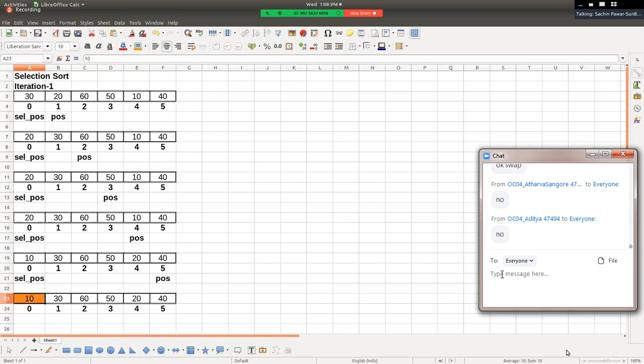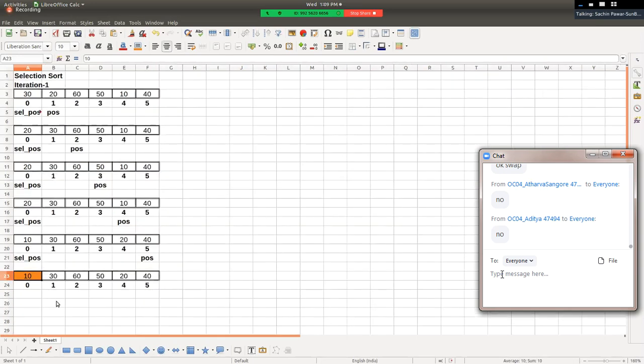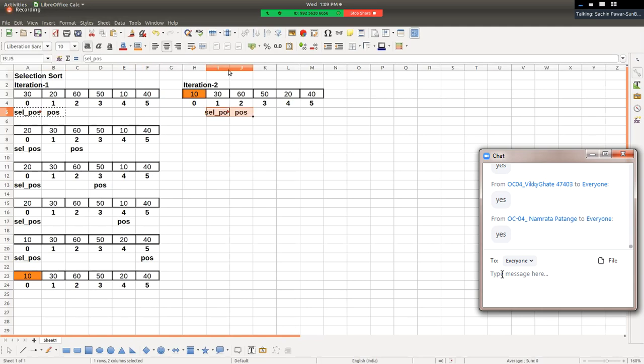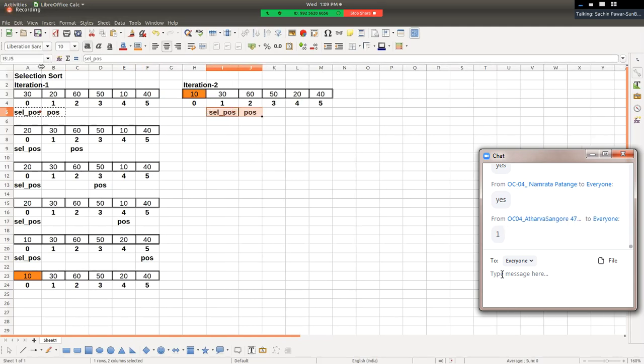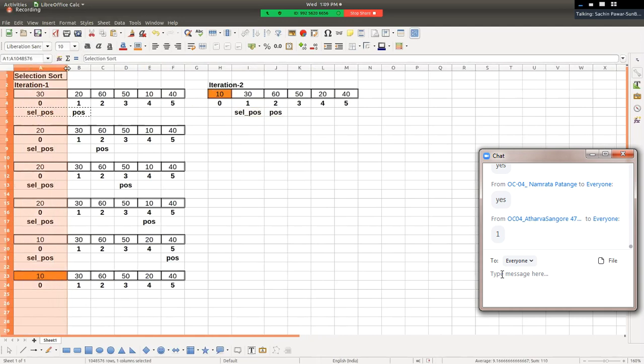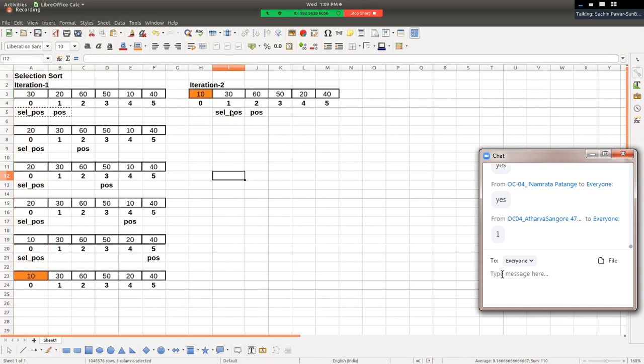Please check. उसके पोजीशन पे वो क्या हुआ है? फिक्स हुआ है, get settled. Hello friends, have you understood first iteration, right? Then we go to the next iteration, that is iteration number 2. Now in iteration number 2, value of selected position will be next position. Next position होगा. Are you there, guys?